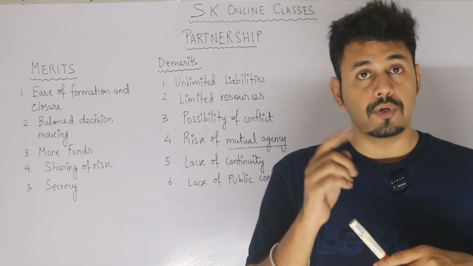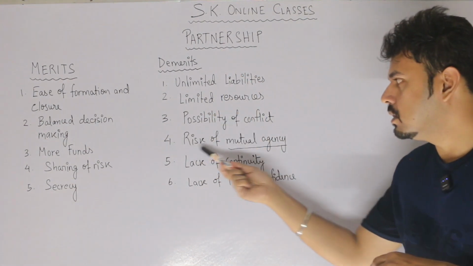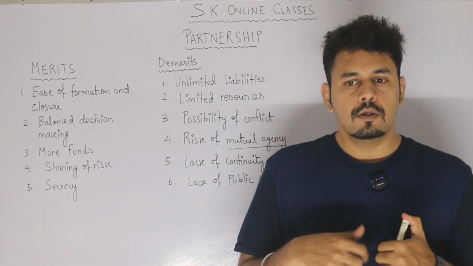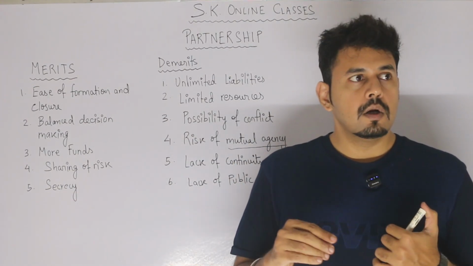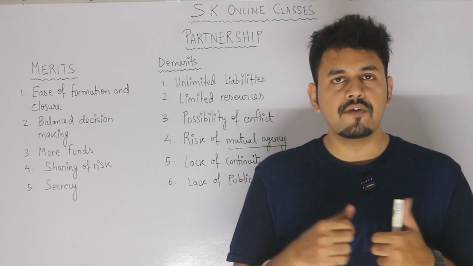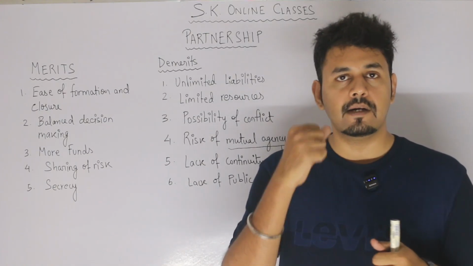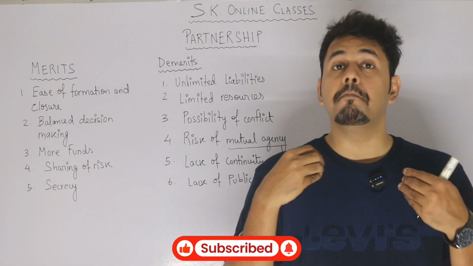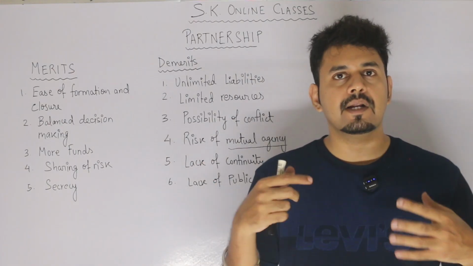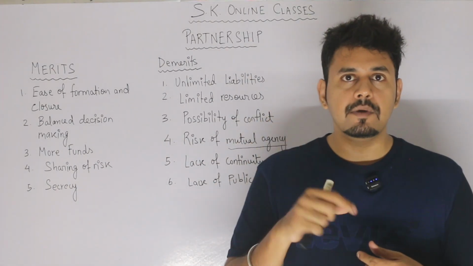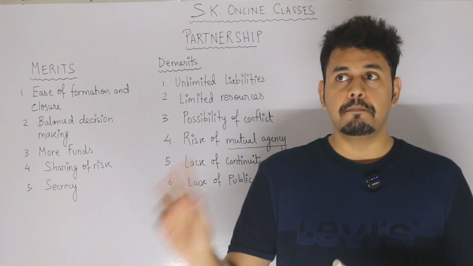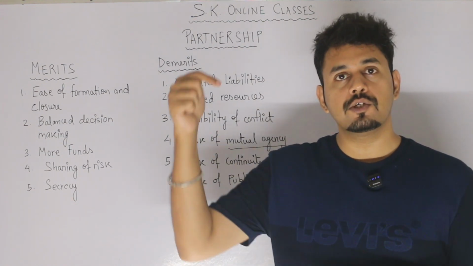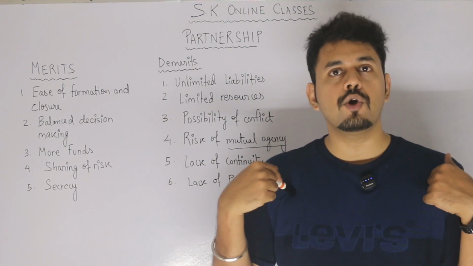So, this is what it means. Now, what is the demerit here? Risk of mutual agency. Suppose I go there to represent the firm. Suppose I get into a conflict with one of the persons over there and I start hitting him, or maybe I just use some bad words to the person, and the cameras and everybody were looking at me, or they recorded it and they are displaying that the partner of such and such firm has done this. So the reputation of the partnership firm goes down because of my wrong act.